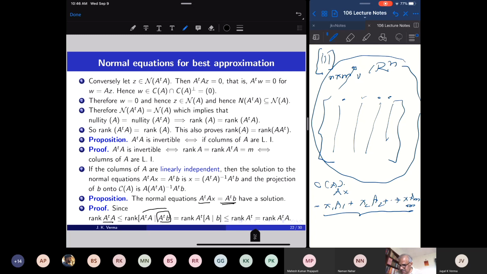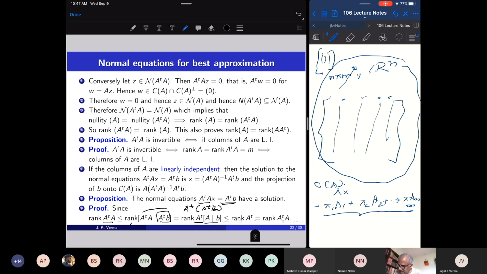So rank of A transpose A is at most the rank of this augmented matrix. But this augmented matrix is A transpose times [A | b].